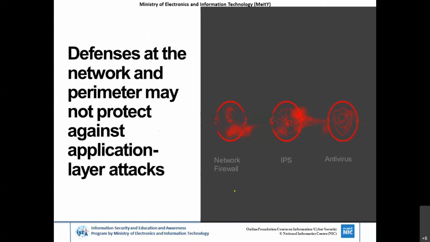Now this is the main actual posture of the application. Network firewalls will be there, IPS, IDS systems are there, and antivirus is on the host. After that, the web application is the main matter. But the web application is crossing all these network firewalls and everything and reaching the public. How to protect that? Because it is publicly available to everyone. That is called application layer attacks.